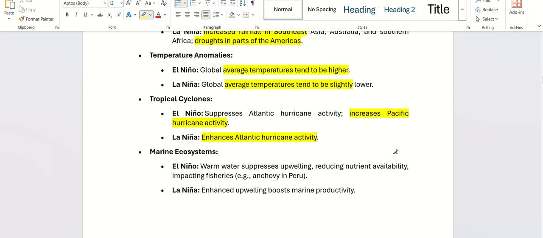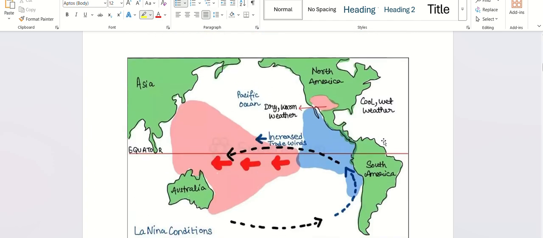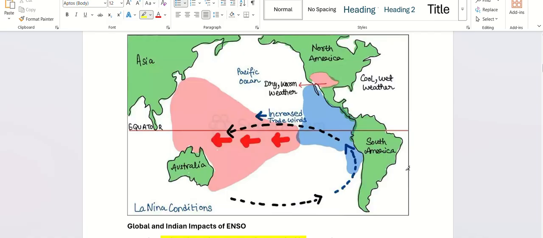Can anyone tell me where the Atlantic Ocean is? Sir, between North America and Europe. So this side, North America and Europe, this side is the Atlantic.